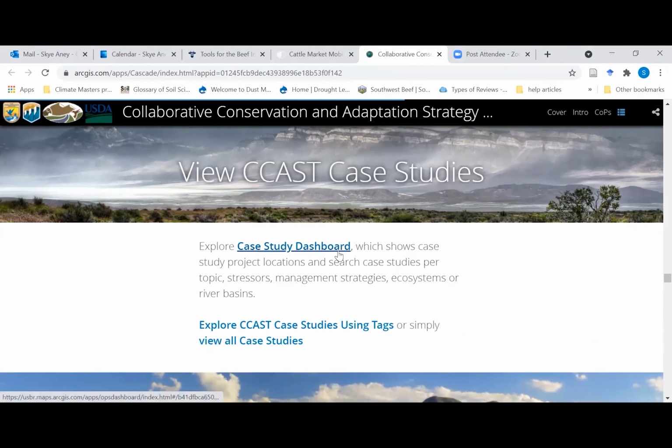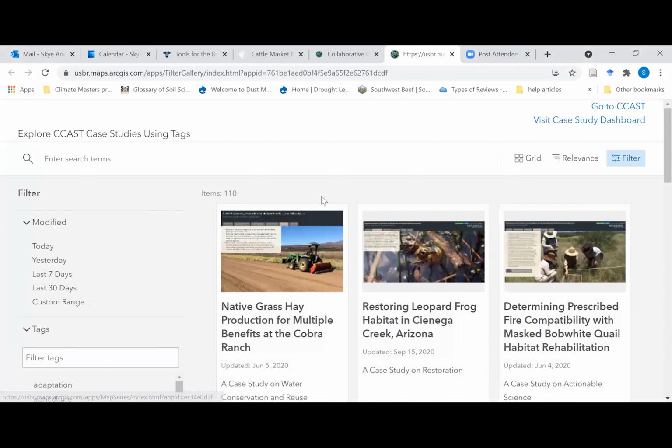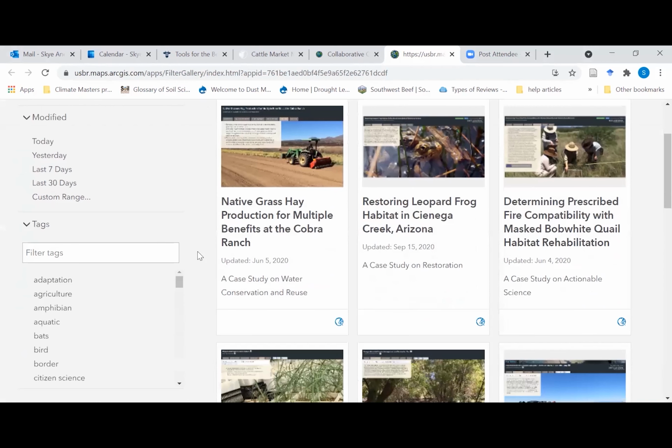You can use the case study dashboard, which is a graphical interface. It's pretty nifty, but I find it to be a little bit busy. And so I prefer exploring the case studies just using tags. And so when that page comes up, you can see that there are in total 110 case studies in this database. And you can just come down here and filter it by any tags that look interesting to you.